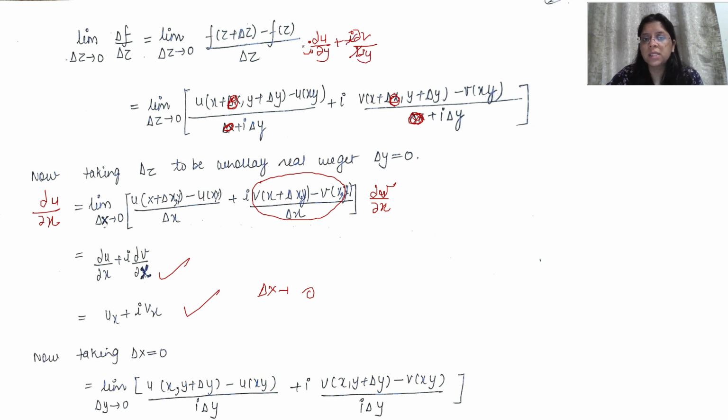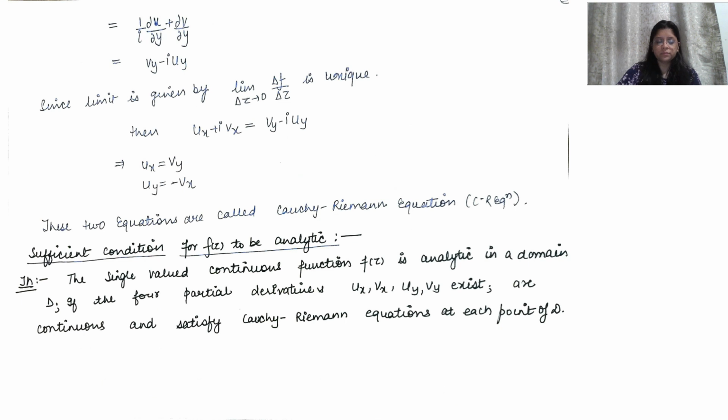I and i will be cancelled. Here it is i in the denominator, so we'll rationalize, we'll multiply numerator and denominator with i. It will become minus i del u upon del y, plus del v upon del y. The same we'll get here: minus i del u upon del y and plus del v upon del y.